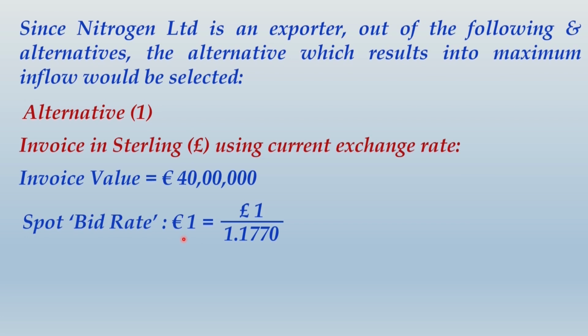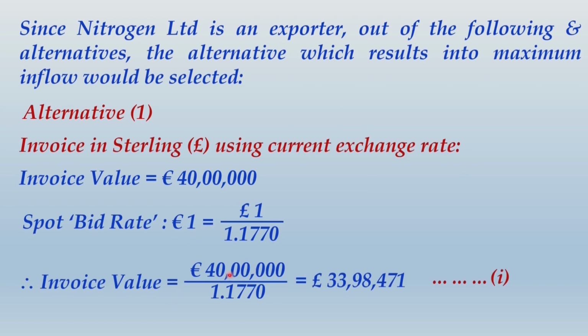So obviously the invoice value in terms of pound will be 40 lakh euros divided by 1.1770, and that will give you pound 33,98,471. We have marked this as 1, that is, this is the final amount of inflow under alternative 1. So do one thing, friends, take note of this part of the solution and then we shall move ahead.